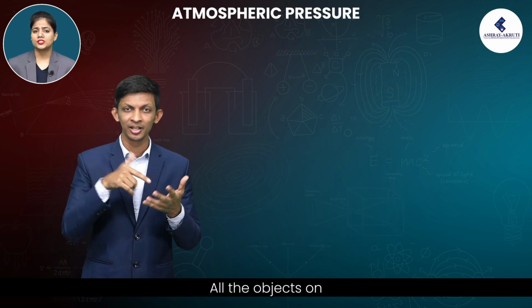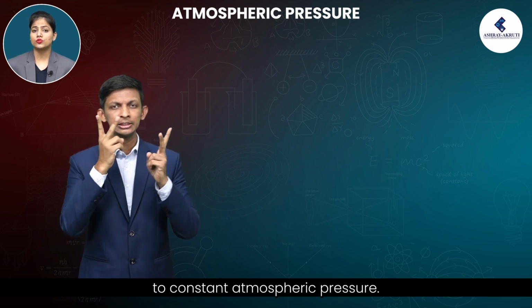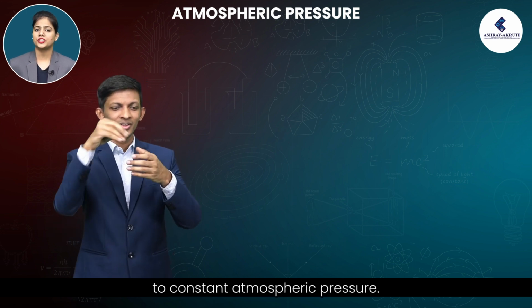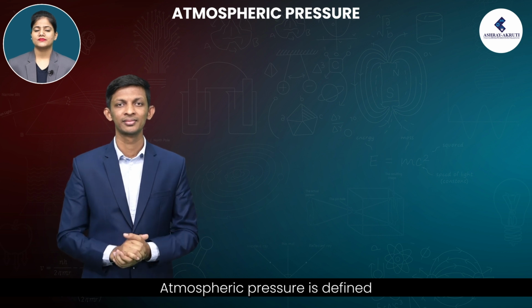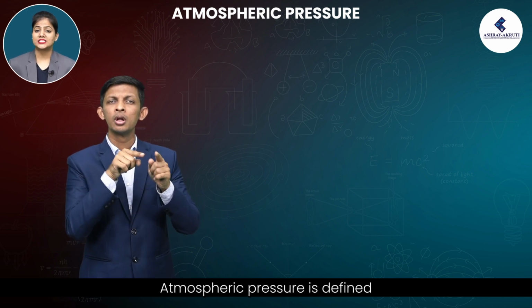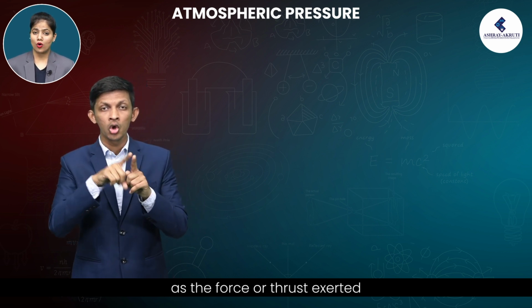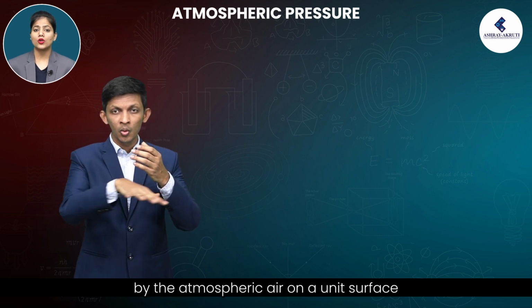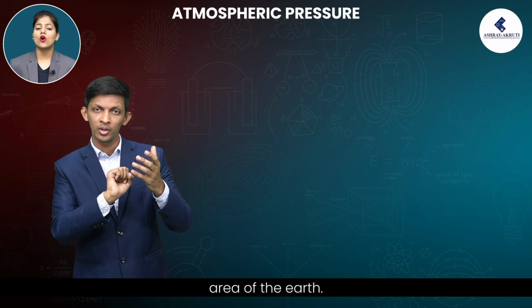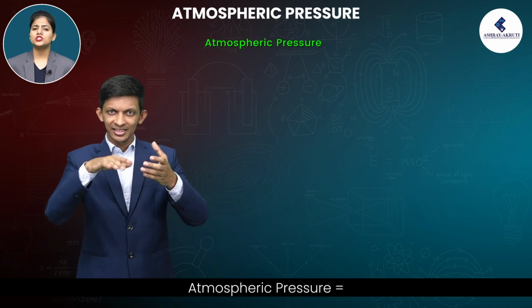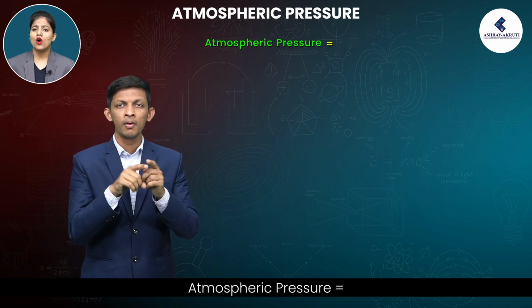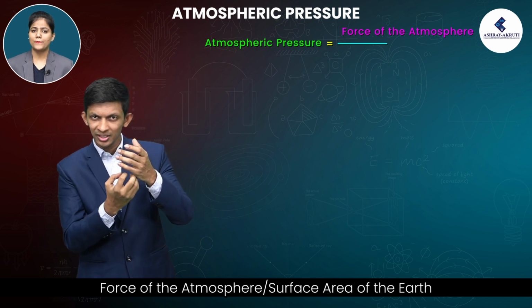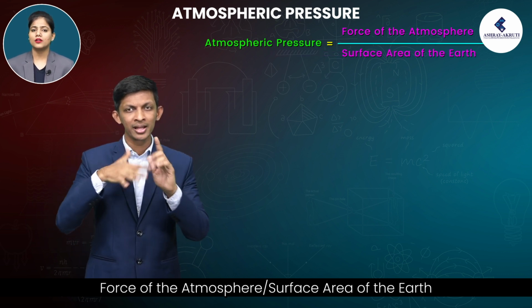All the objects on the earth are subjected to constant atmospheric pressure. Atmospheric pressure is defined as the force or thrust exerted by the atmospheric air on a unit surface area of the earth. Atmospheric pressure is equal to force of the atmosphere by surface area of the earth.